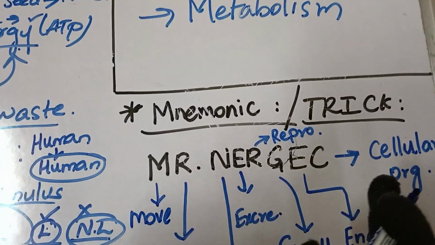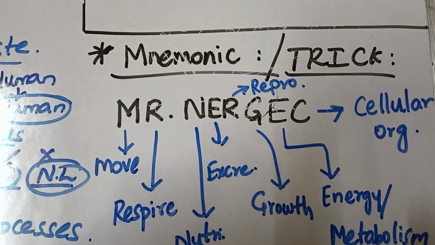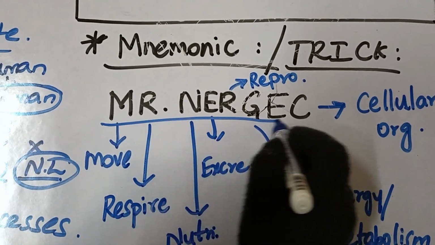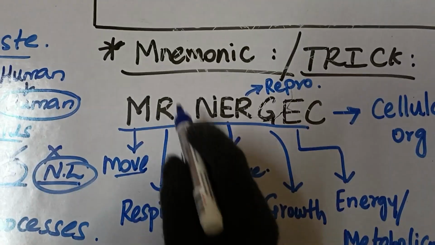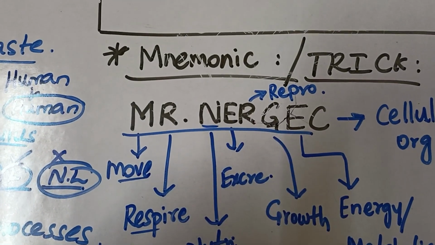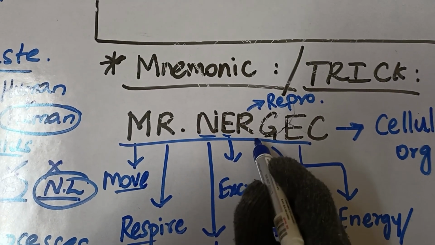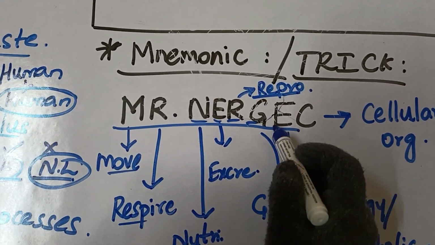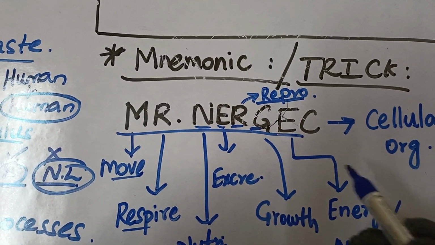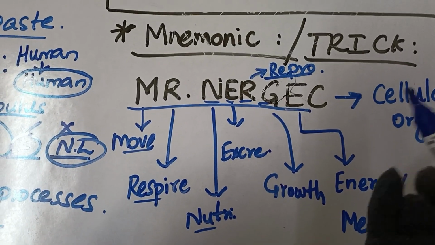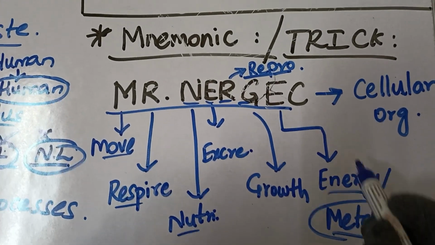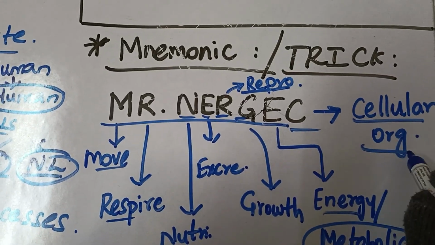Here I have made just a small trick or mnemonic to remember all these important characteristics. That is Mr. Nurgek. M stands for movement, R for respiration, N for nutrition, E for excretion, R for reproduction, G for growth, E for energy production. This is also a part of metabolic activity. It is a part of metabolism. That's why you can relate this to metabolism. And C for cellular organization.